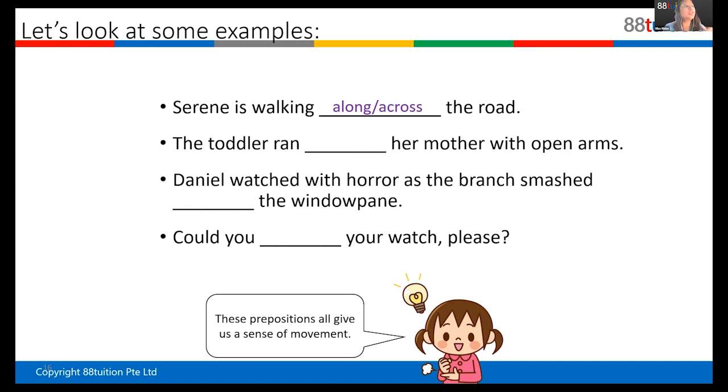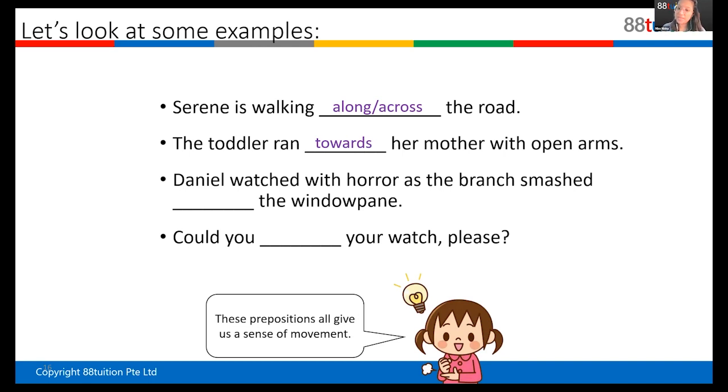Okay, good one. The toddler ran what her mother with open arms. Ran is an act. You're moving. Ran, going in one direction. Yes, Alfred. Towards. Yes, very good. Towards, with an S. Towards her mother, very good. You get a point.